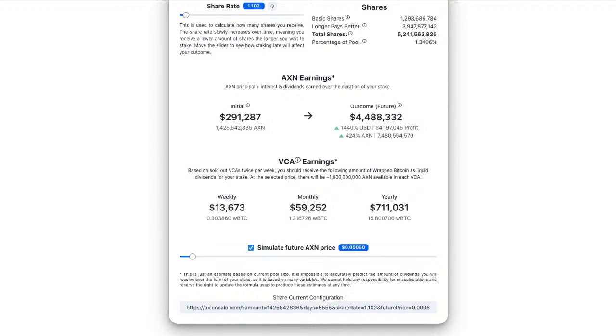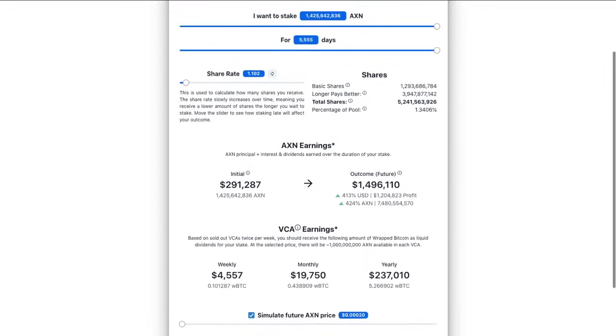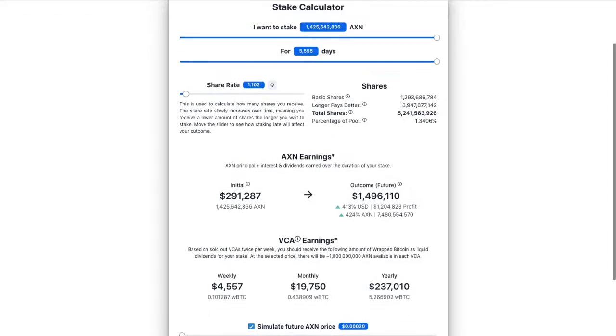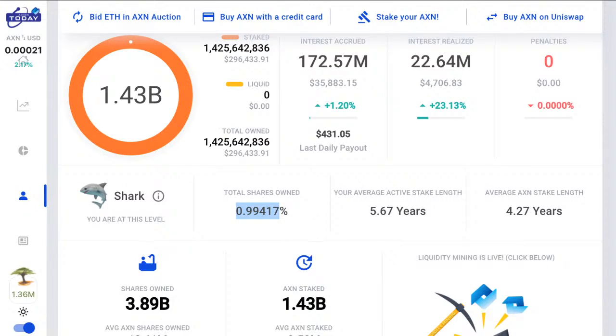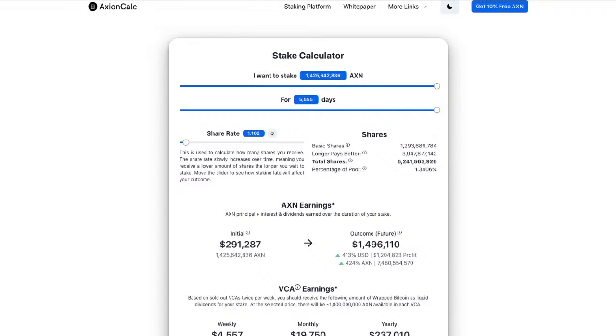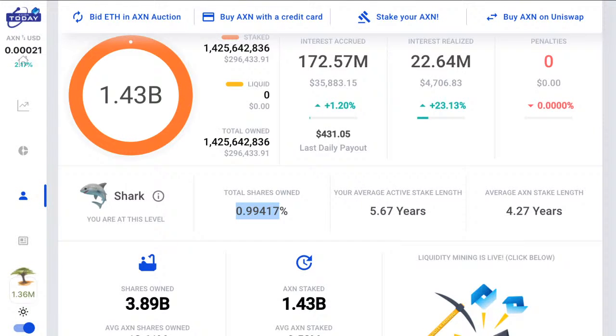I'm just going to take that back down to 0002 to start off, so we can follow this along. So that giant whale is going to have... let's just do the numbers. They've got 5.67 years. So we're just going to get the calculator out quickly. Yeah, 5.67, and we'll just do a quick easy one there. So let's say it's 2070 days, 2070. That gives us 0.7. What have we got here? 1%, so not quite correct there.